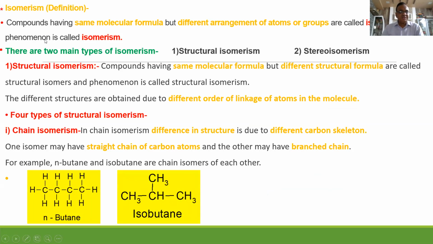So one by one: what is isomerism, what is structural isomerism, what is chain isomerism? I have just told you. Same molecular formula, different arrangement of atoms, meaning different structural formula. Chain isomerism is due to the different chain of the carbon. For example, n-butane and isobutane: CH3, CH2, CH2, CH3, and CH3, CH, CH3, CH3. Straight chain of 4 carbons is n-butane. Branched chain of 4 carbons is isobutane. So the chains are different, and the rest of the things are the same.